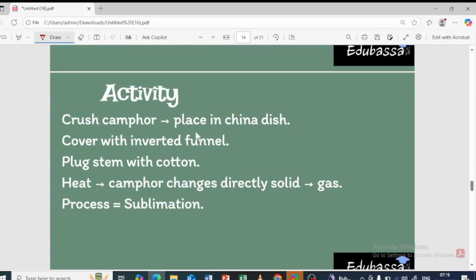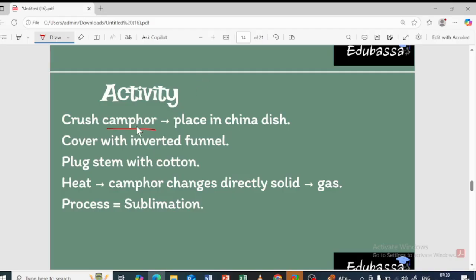Next, one more activity is given in your NCERT syllabus. What you have to do is crush a camphor. You know camphor, isn't it? That is kept in between the saris and all. Or the naphthalene balls as well. Naphthalene balls and camphor are kept in between the saris and all, in order to prevent damage from insects and all of that.